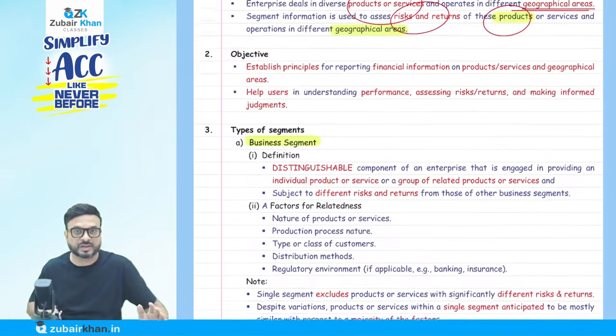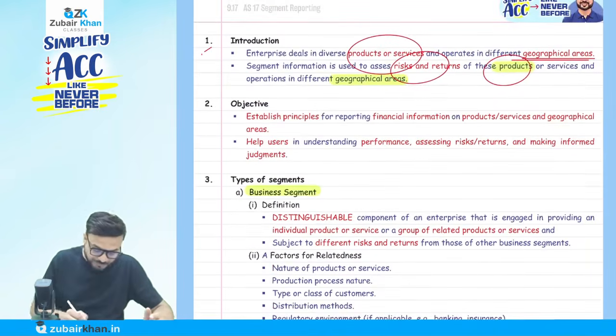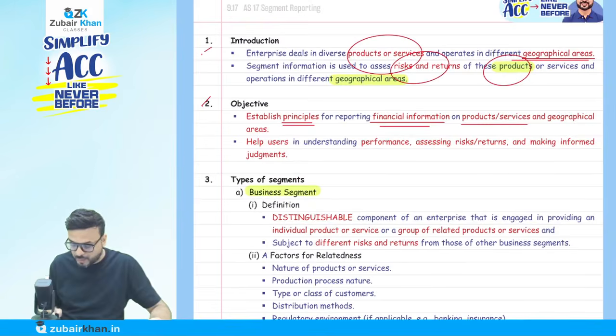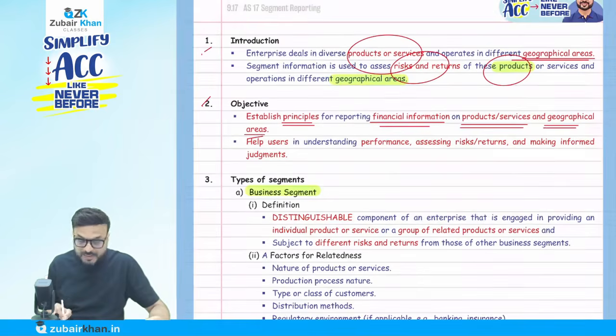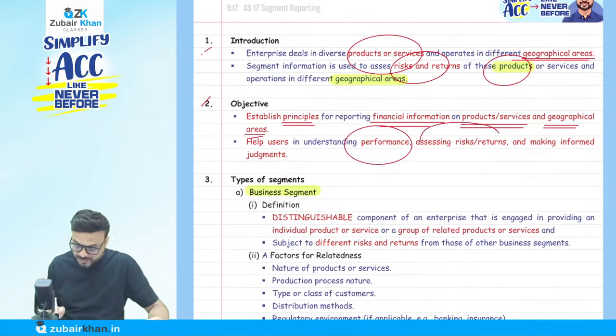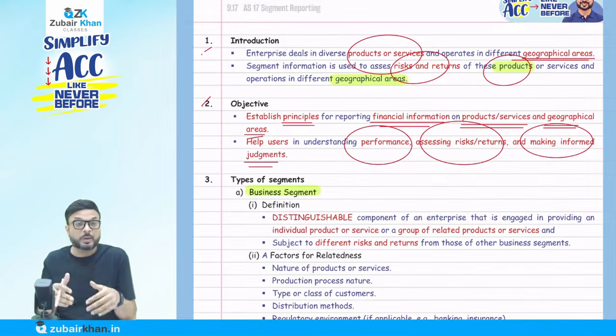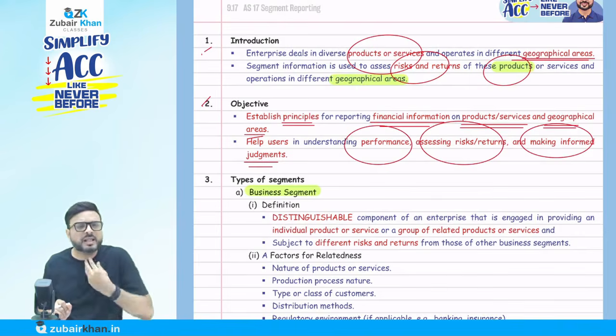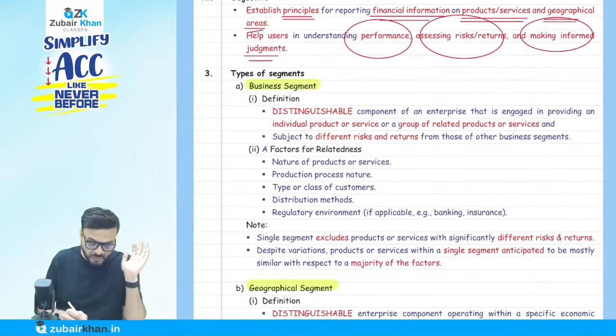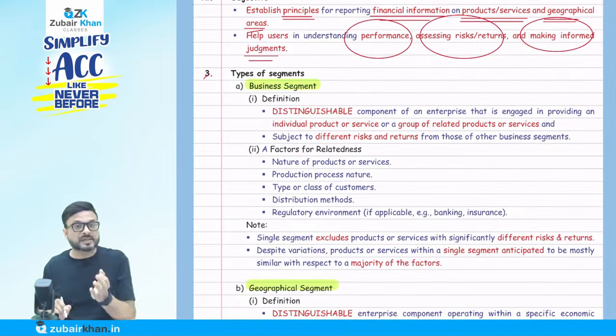Okay, I will discuss the definition with you. The objective is to establish the principle for reporting financial information on products or services and geographical areas. It helps users in understanding the performance, assessing the risk and reward, and making informed judgments. Obviously, when the user of the financial statements gets the information product wise or location wise, it will help them to take decisions. Now, how many types of segment do we have? Two types. The first is the business segment, which is product wise.